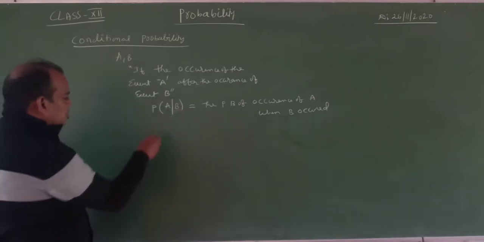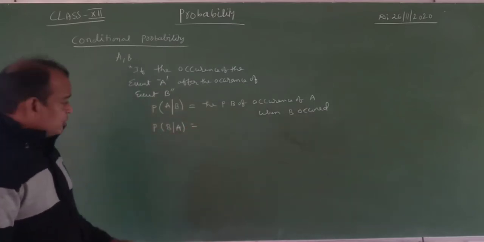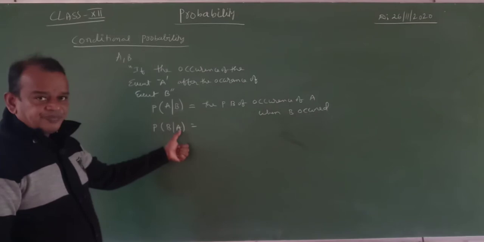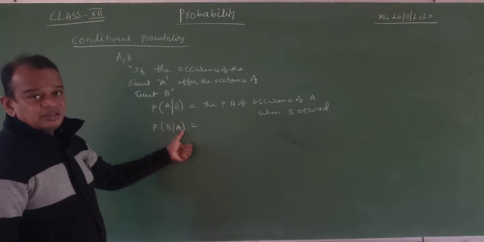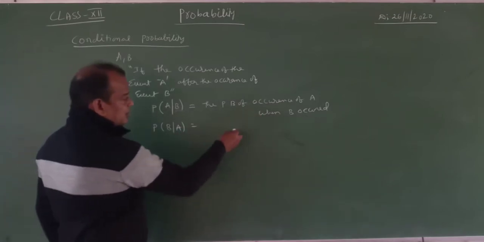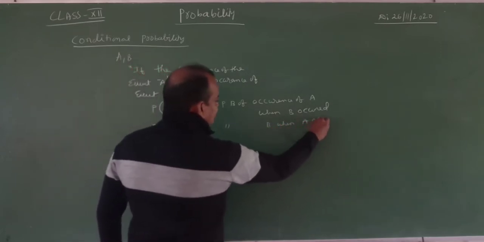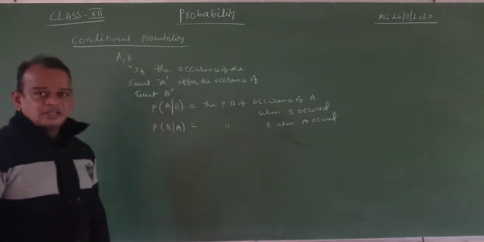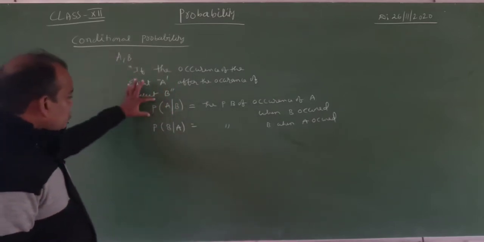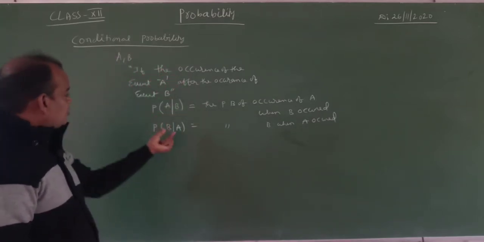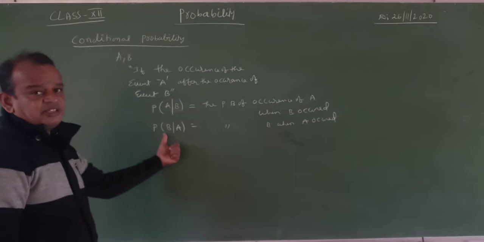Similarly, probability of B given A. What is the meaning of this? How to read B given A? Which one is first? This is the first one. The probability of occurrence of B when A already occurred. Remember, my dear students: what is the meaning of probability of A given B? B is first, A is second. For B given A, A is first, B is second.